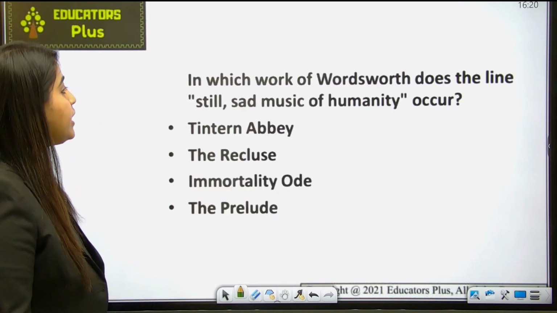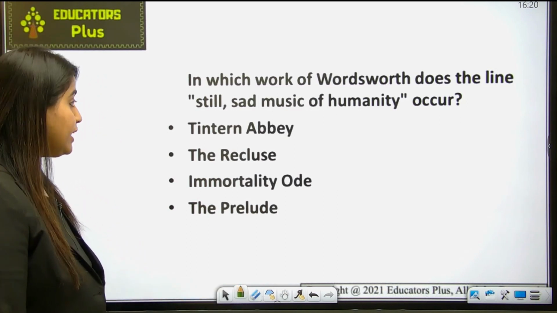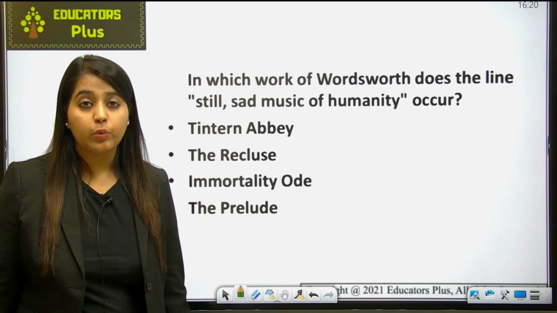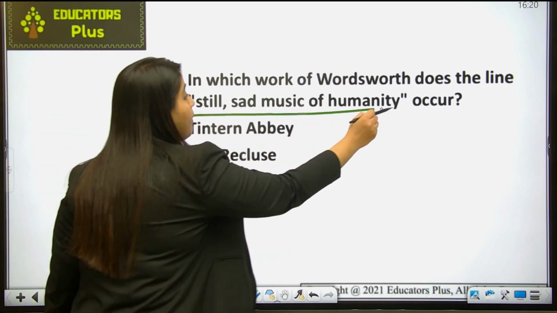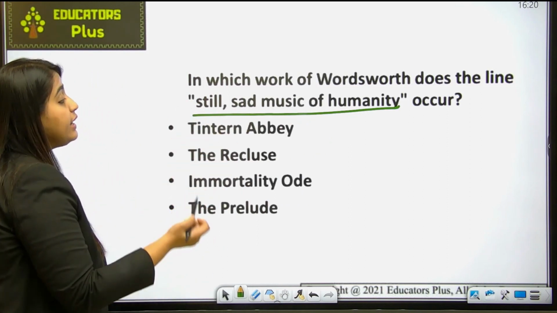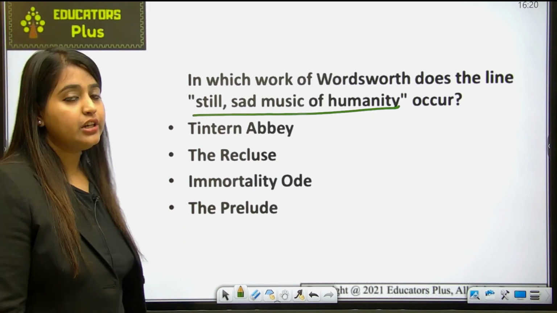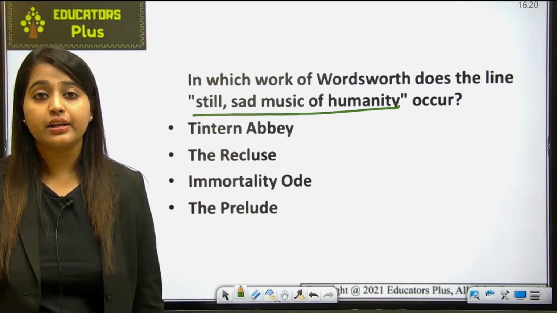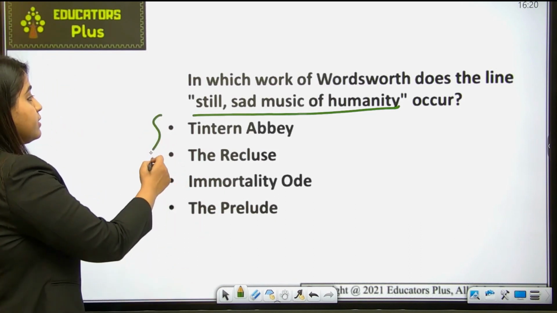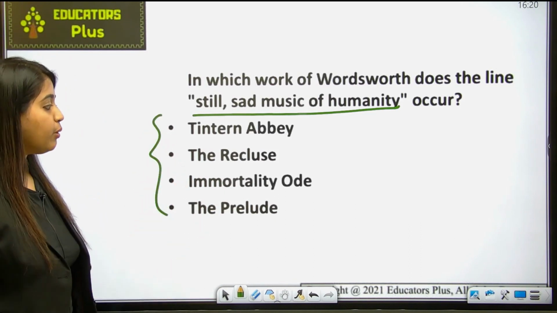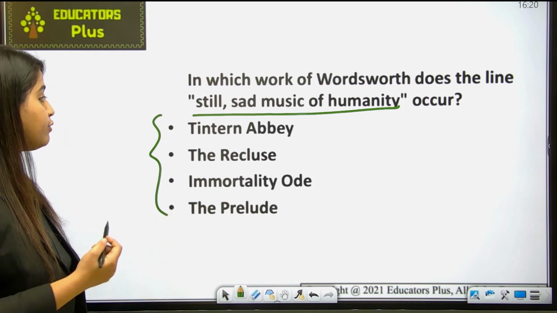Okay, now tell me, in which work of Wordsworth does the line "still sad music of humanity" occur? Which work of Wordsworth contains this phrase "still sad music of humanity"? Is it Tintern Abbey, Recluse, Immortality Ode, or The Prelude? Which work mentions this line? Just tell me that. All these are works of Wordsworth, and they're very important. You should know the main theme and subject of all these works.